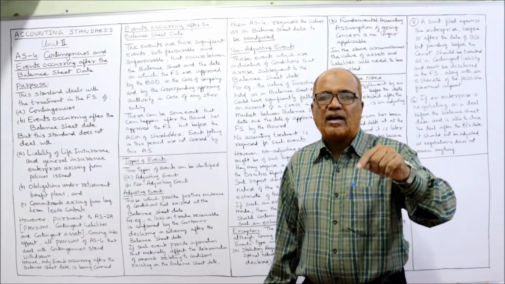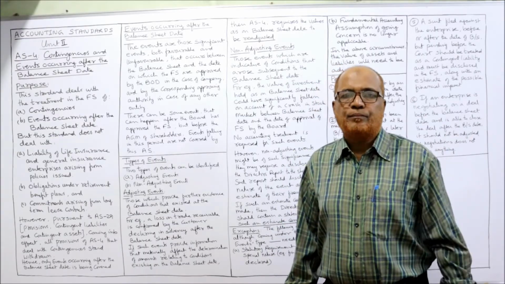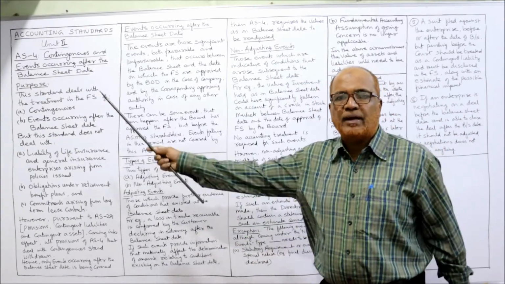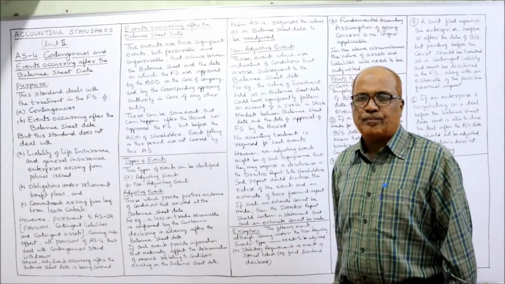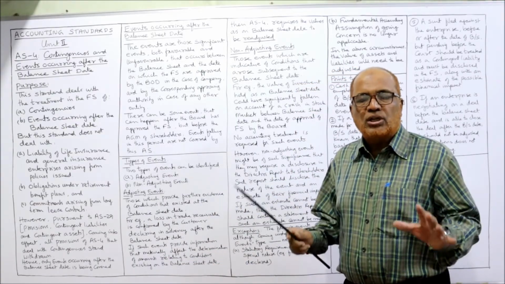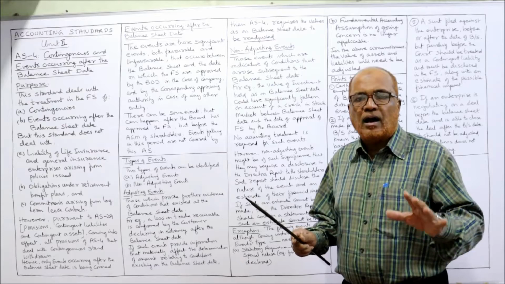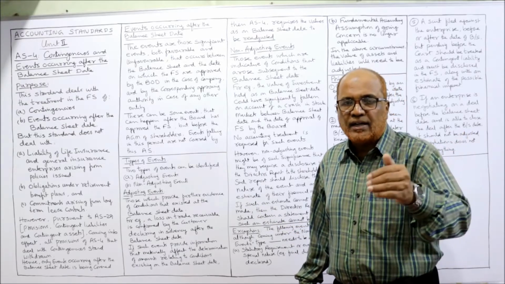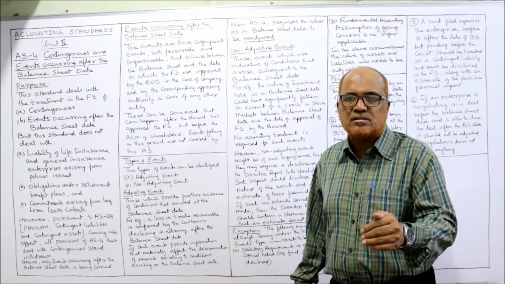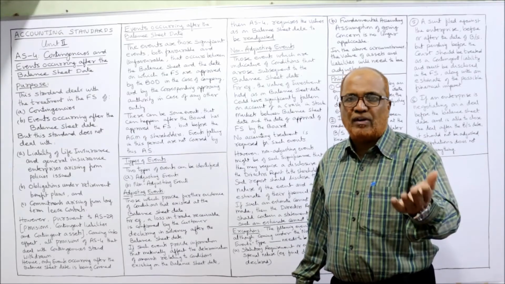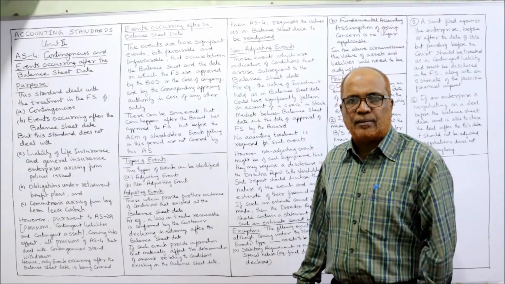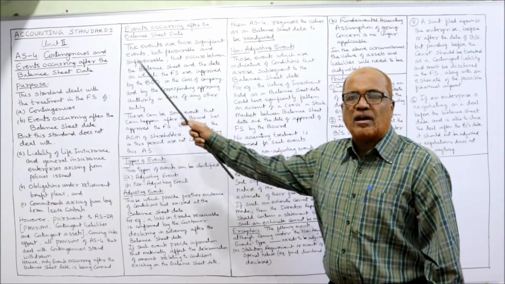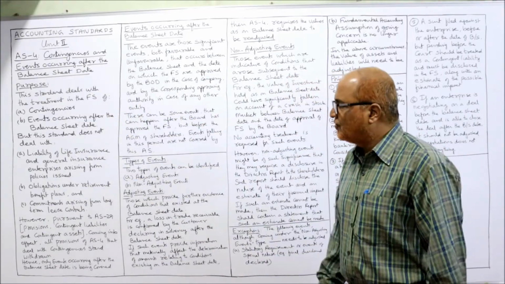So any event occurring after the approval of the board of directors will not be covered by AS4. So you understood: significant events occurring after the balance sheet date, before the date of approval by the board of directors, those events may be favorable or unfavorable, any event, those events are covered by AS4.